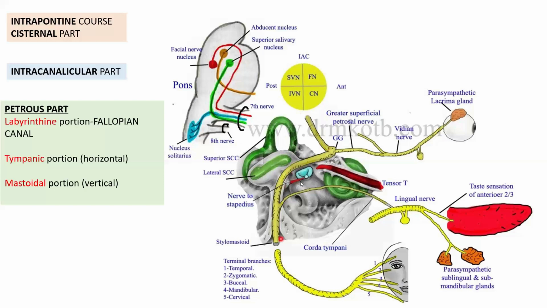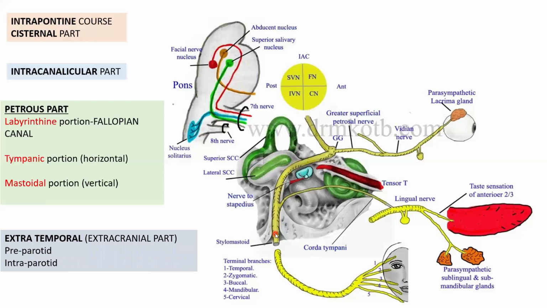And this is the internal genu within the pons. This bend that you see here at the junction of the labyrinthine and the tympanic segment is the external genu or the first bend. And then this one that you see here at the junction of the tympanic segment and the mastoid segment, in relation to the pyramidal eminence of the posterior wall of the middle ear, is the second bend or the second external genu of the facial nerve.